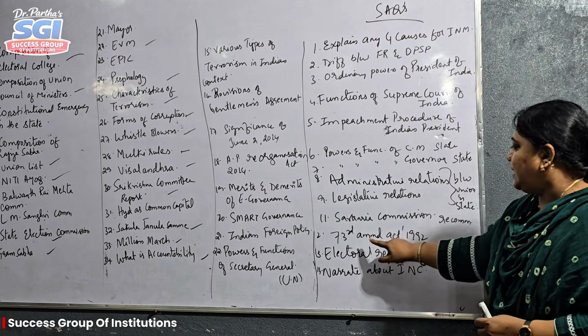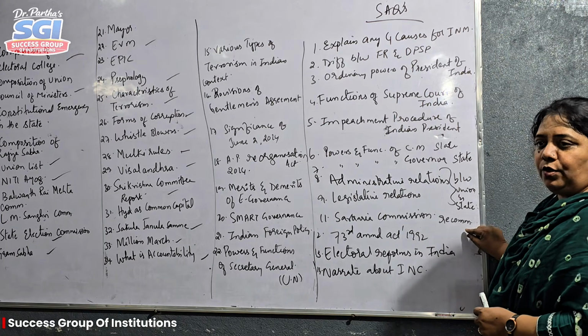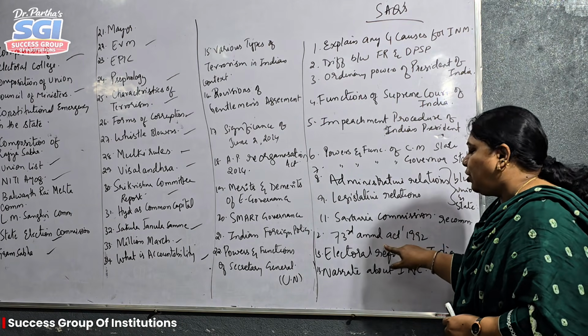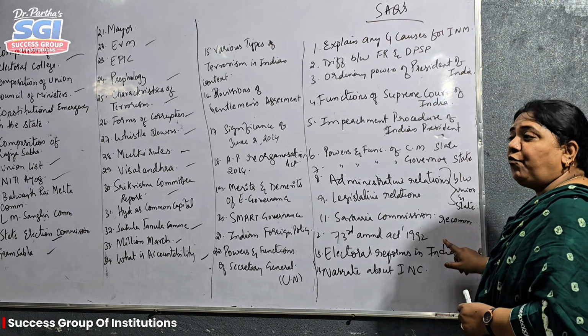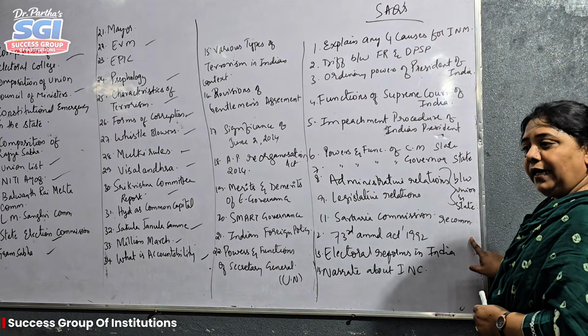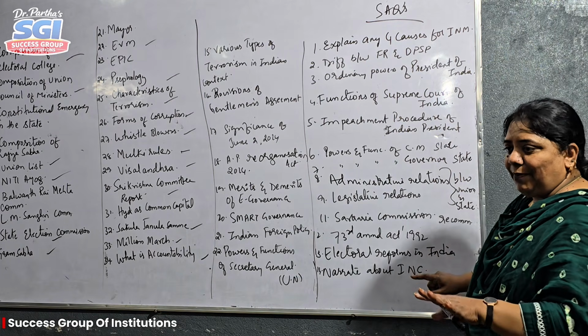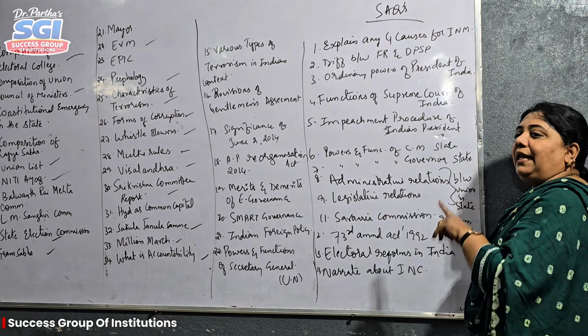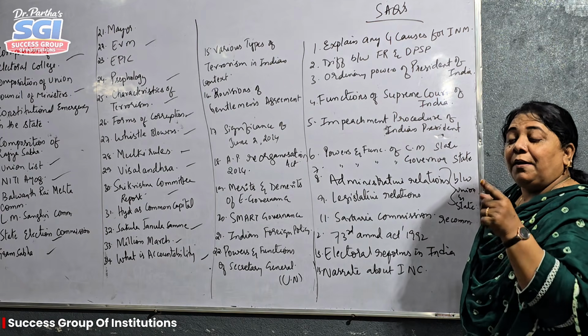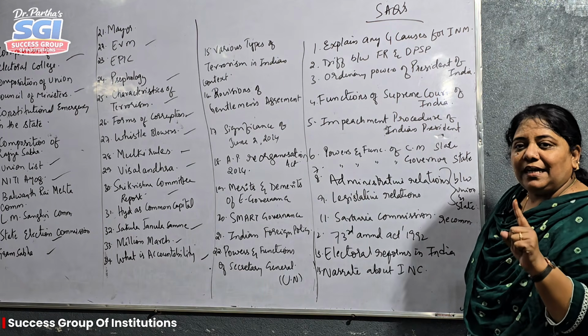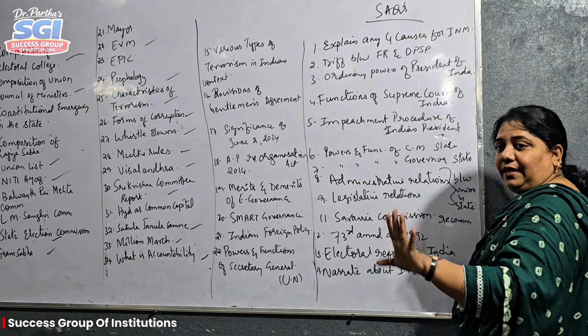You know this 73rd Amendment Act, introduced in 1992. This amendment act was introduced for rural areas. One more is there, the 74th Amendment Act 1992, right? That is for urban areas. Same answer. Panchayat Raj system in Telangana. Remember the question. Panchayat Raj system in Telangana. 73rd Amendment is one and the same.